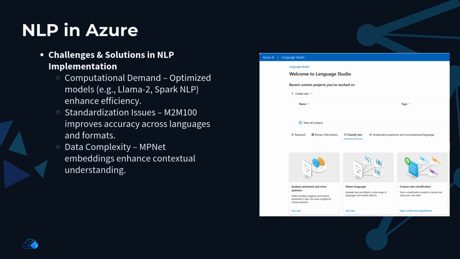And finally, complexity of data. Different document structures and linguistic nuances add layers of complexity to processing. However, innovations like MPNet embedding help address these challenges, offering improved contextual understanding and reliability in data processing.